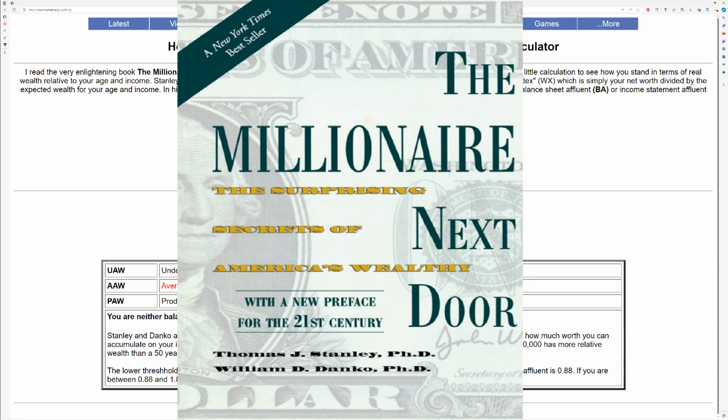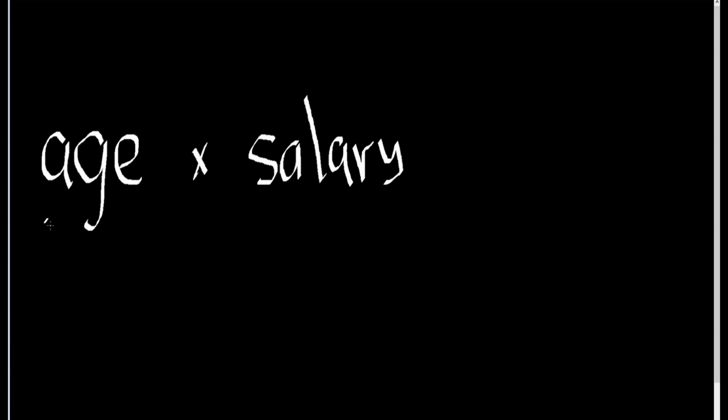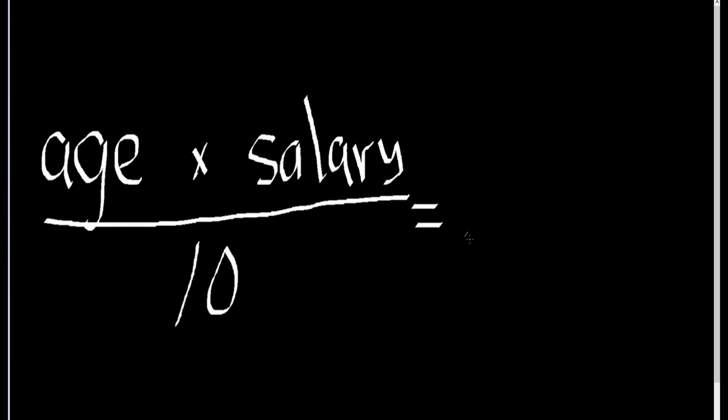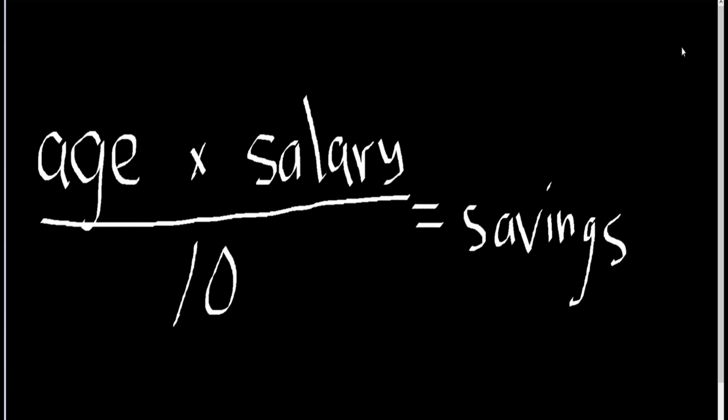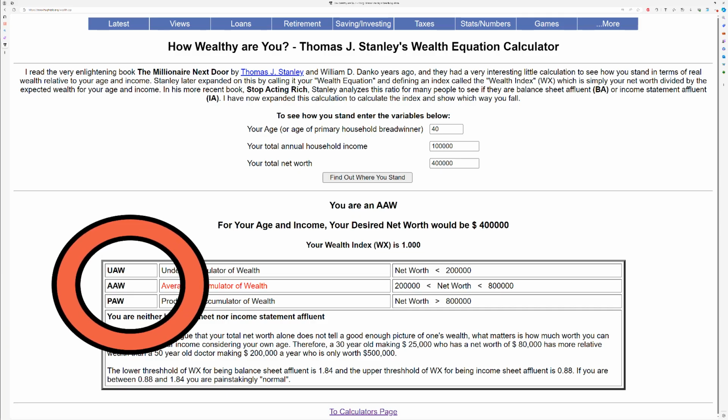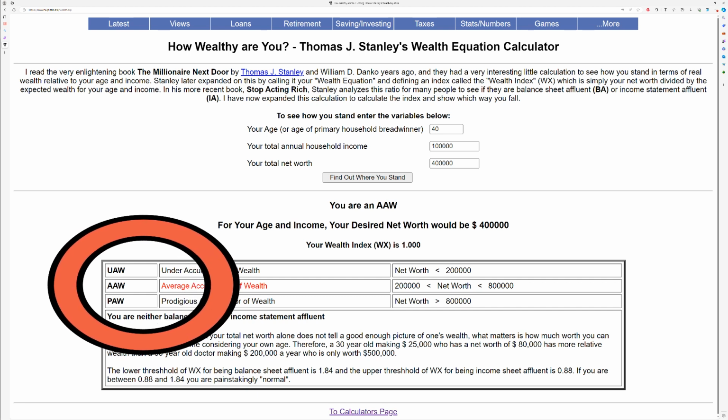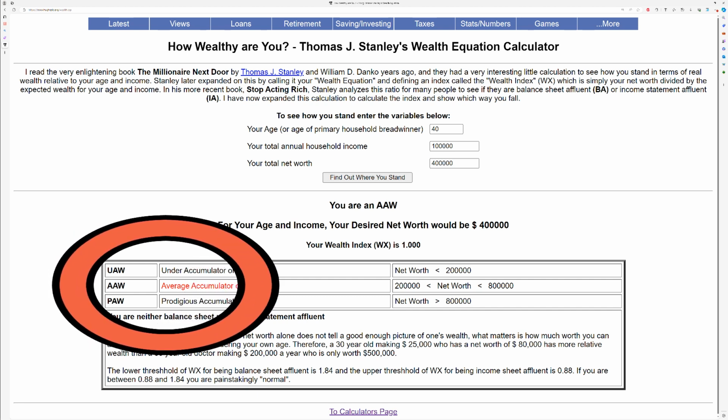I'm not the first person to think about this problem. Thomas Stanley, the author of The Millionaire Next Door, has a calculator in his book. He says that you should take your age multiplied by your income and divide by 10. And this is supposed to be your expected net worth. People who are under accumulators of wealth are those whose real net worth is less than 1/2 of this expected value from the calculation. And people who are prodigious accumulators of wealth are people that have more than twice the expected level of net worth according to the calculation.